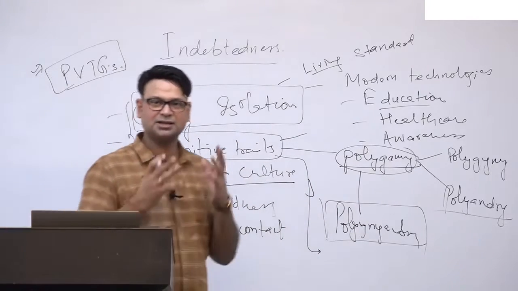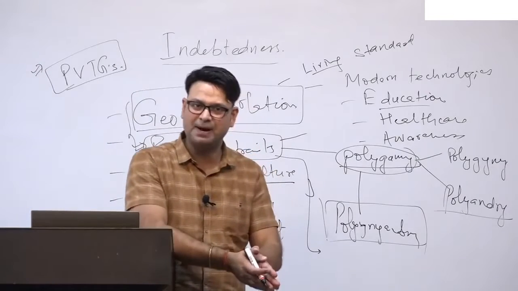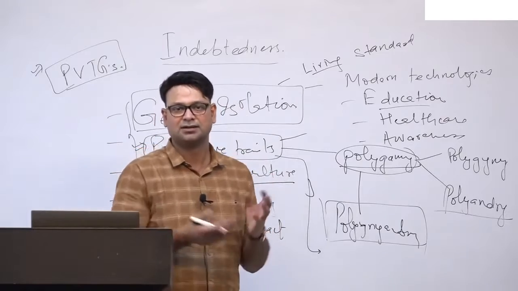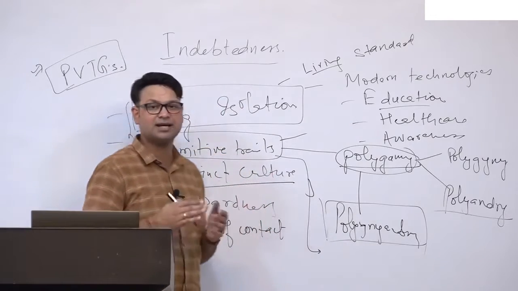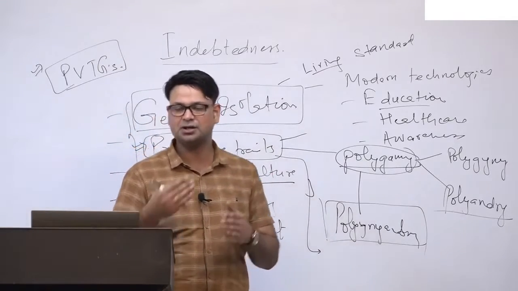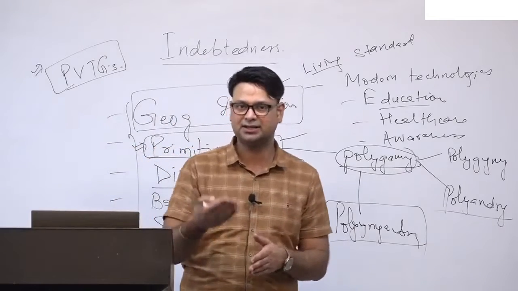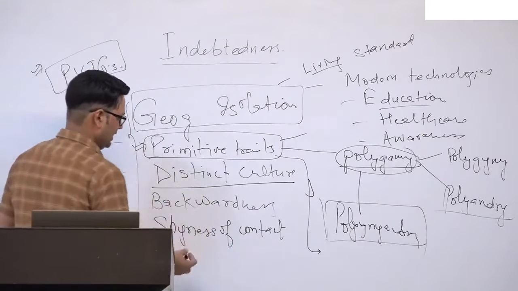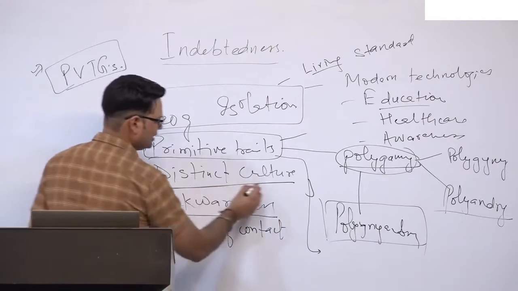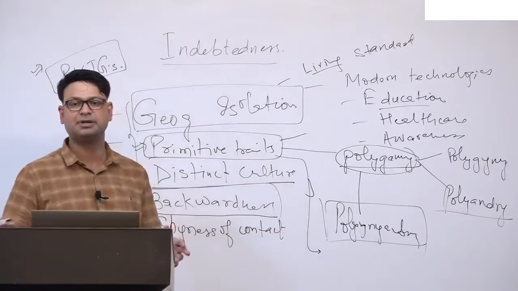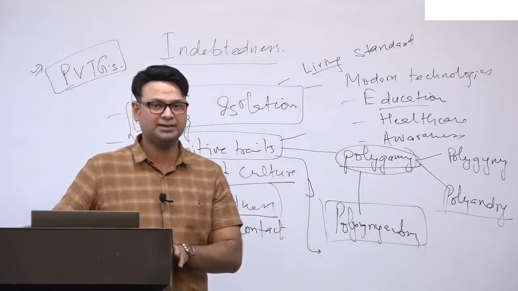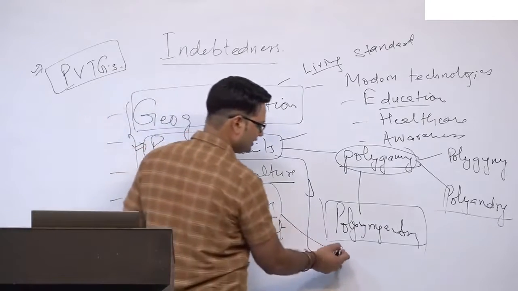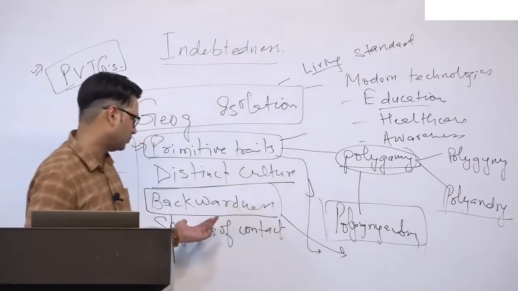Then they have a distinct culture, which is characterized by egalitarian values, and by a homogeneous culture, homogeneous in the sense of their racial affiliation and on the basis of their linguistic criteria, or the language they speak. And then backwardness. This backwardness we can talk about in terms of economic development, the use of technology, access to education and healthcare facilities, all these things.